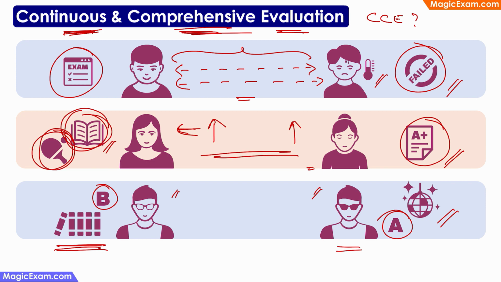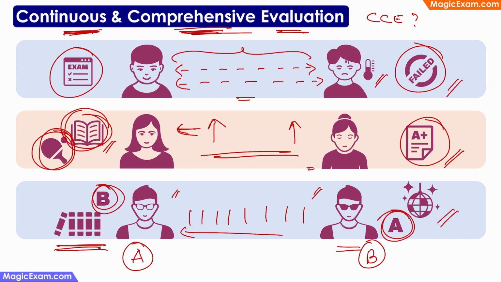Right? So here, if we had used continuous and comprehensive evaluation, then we would have evaluated both of them throughout the year. And we would have seen that Ramesh is actually a better student. So Ramesh probably would have gotten A and Suresh would have gotten a B. But if we use only a summative assessment at the end of the year, then Suresh would get an A and Ramesh would get a B. So these are the advantages of continuous and comprehensive evaluation, where we can evaluate the students throughout the year.